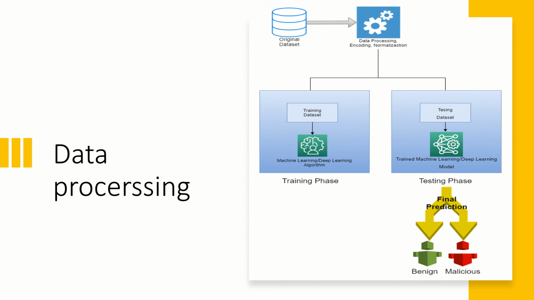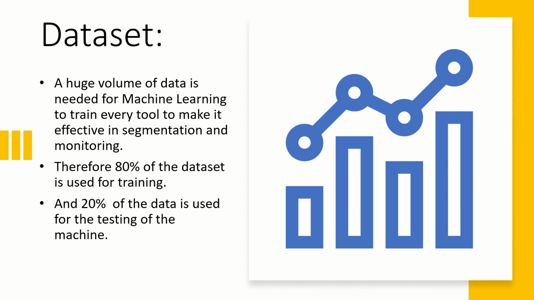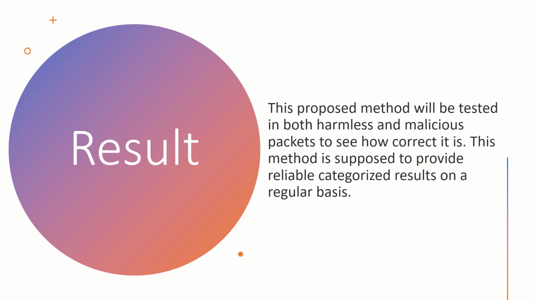Further, since a huge volume of dataset is needed for the machine learning and deep learning to train every tool for making it effective in segmentation and monitoring, 80% of the database will be used for training purpose, and 20% of the database will be used for testing purpose of the algorithm. Results.